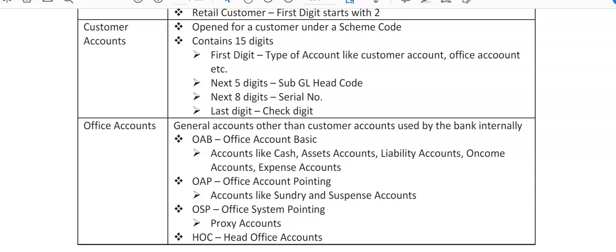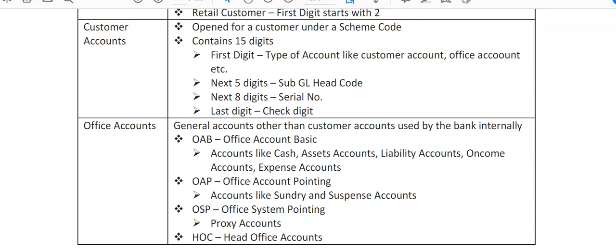Next 5 digits are the subsidiary general ledger head code. Next 8 digits are the serial number and the last digit is a check digit. So the check digit is allotted by the system as per its own requirement, as per customization of the bank. Now very important are these office accounts. So just have an idea.